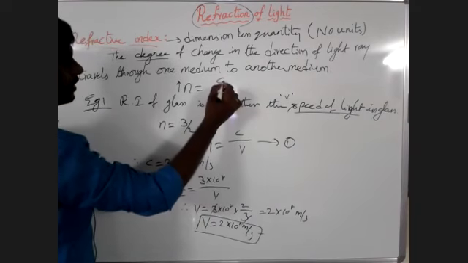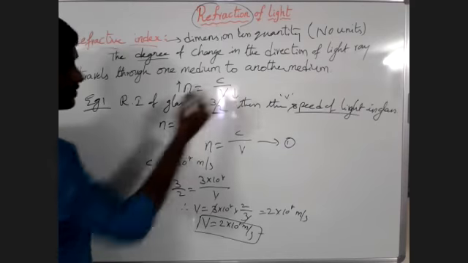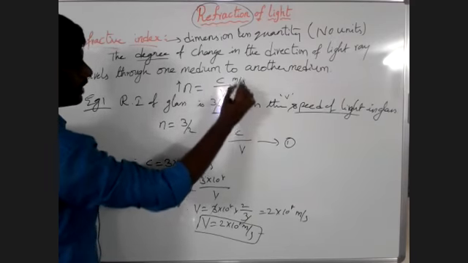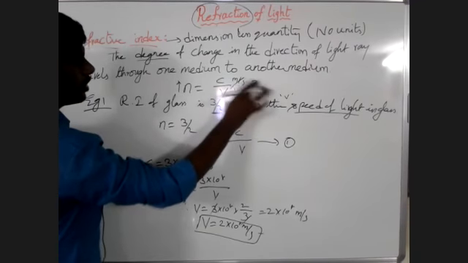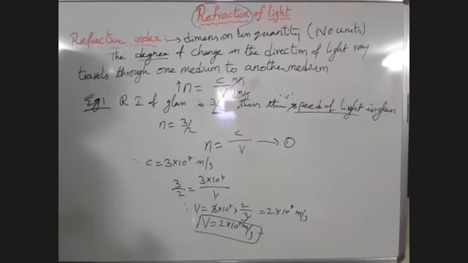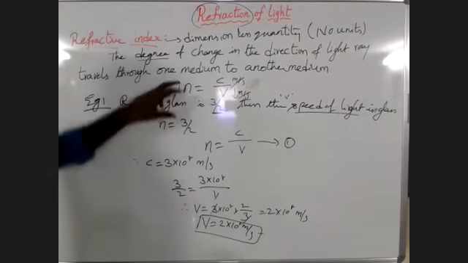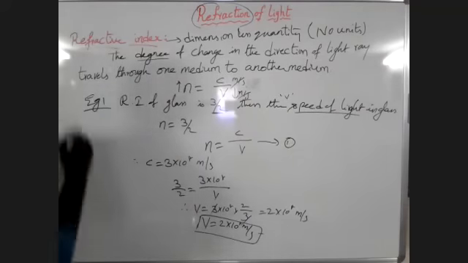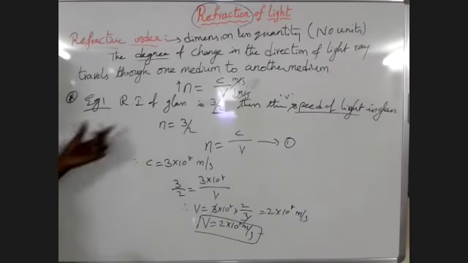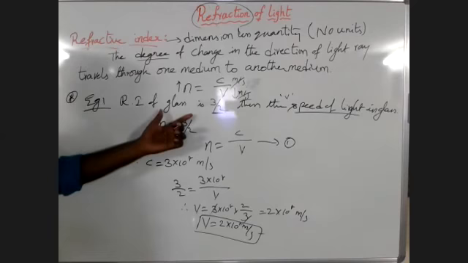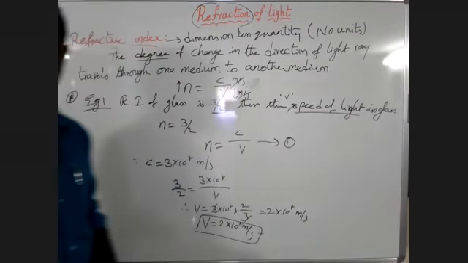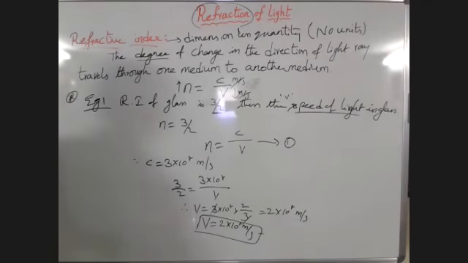Here it is a speed of light, here it is also a speed of light. Both are meters per second, then both will cancel. Then there are no units for the refractive index. So this is very important for your exam. He will give the refractive index, and we have to calculate the speed of the light in the medium. Right. Next, we will see.